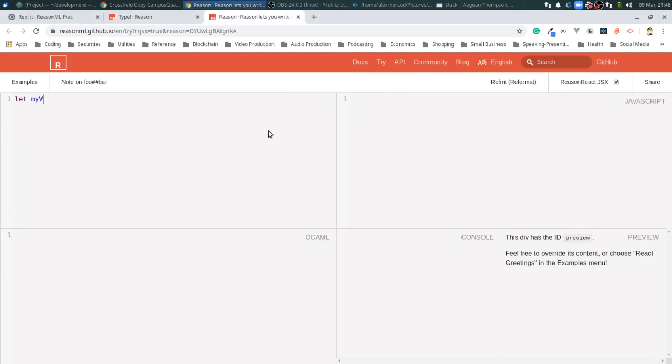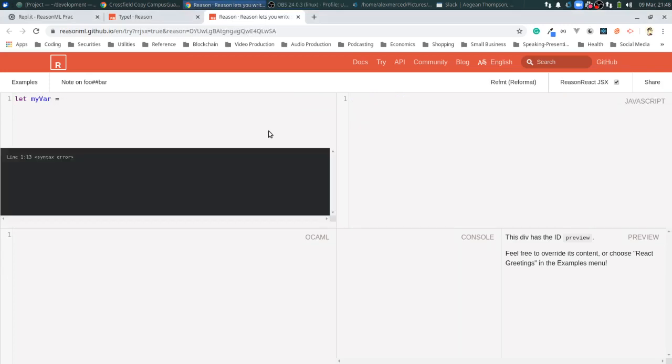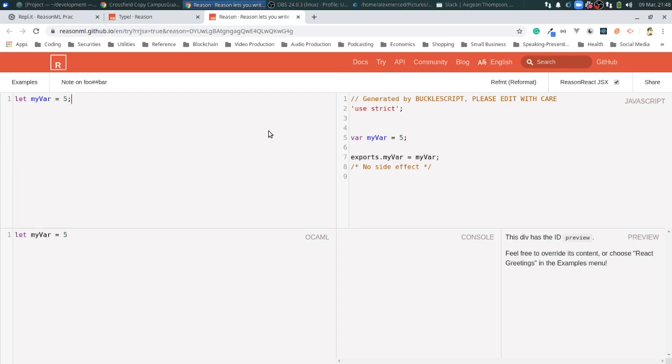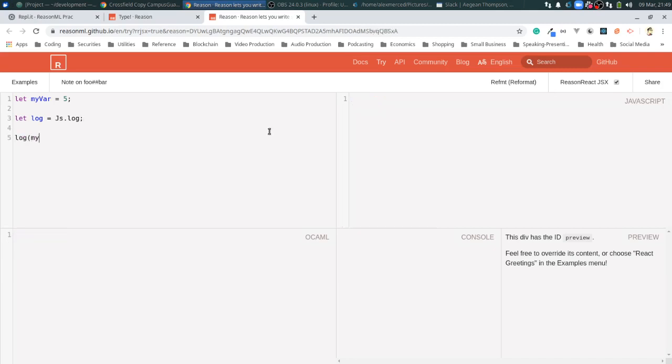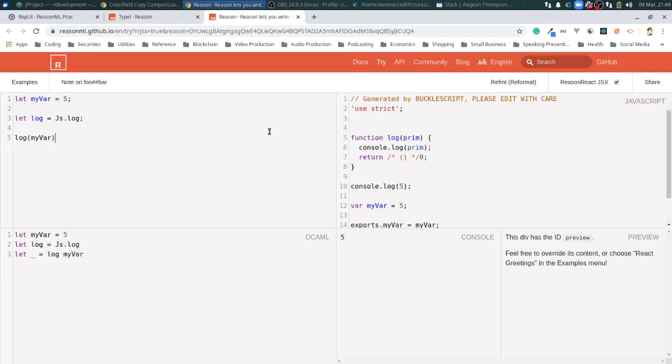Let my var equal 5. Okay, so that's how it would look like in JavaScript, and that's what it would look like in OCaml. Now I'm going to try again to reassign that function. So let log equal js.log. Let's see if that works. And then let's log my var. Okay. And then it works. See, it logged my 5 there. Okay, so that's pretty sweet.